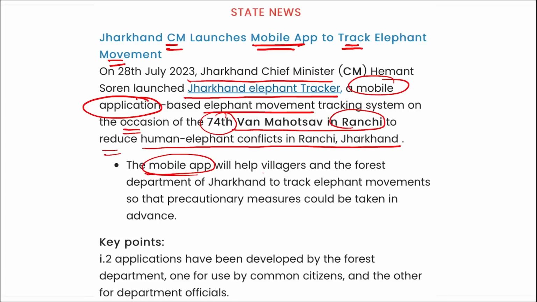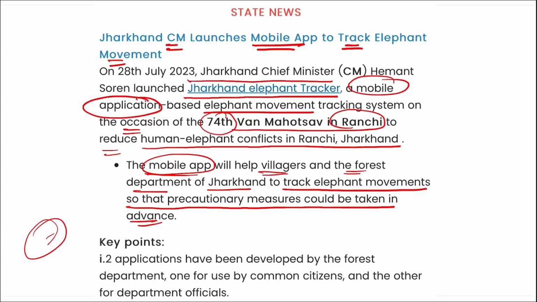The mobile app will help villagers and the Forest Department to track elephant movements so that precautionary measures could be taken in advance. It was launched by the Chief Minister of Jharkhand, Hemant Soren.